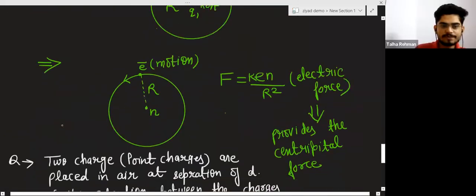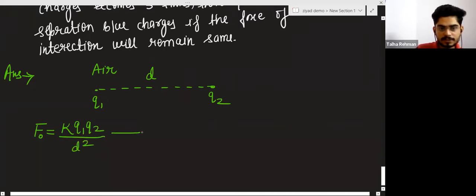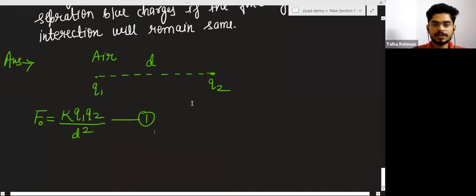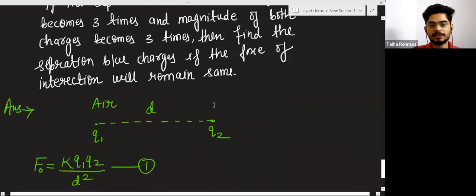So the value of F0 will be K Q1 Q2 by distance square. K will not change because this is air. Q1 Q2 divided by d square. This is equation 1. Now they are saying that two charges are like this, and read the question.